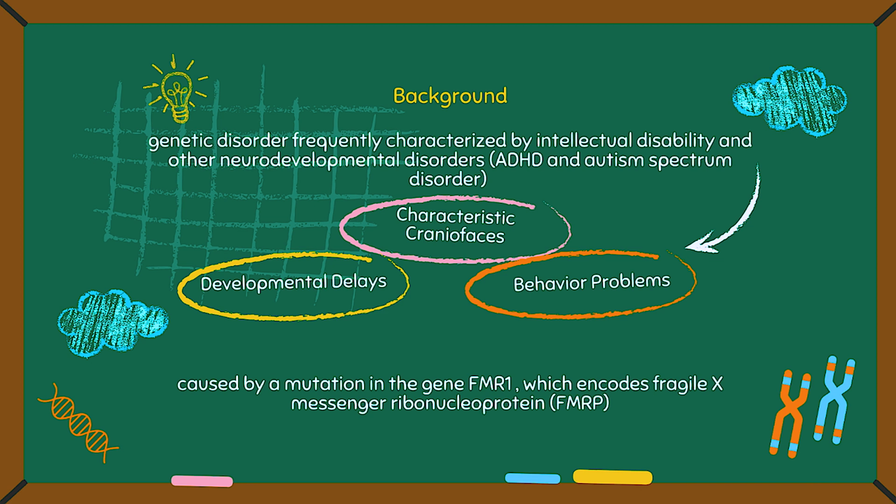FMRP plays a range of roles, including in brain development and function, such as binding to ribosomes and regulating the translation of some messenger RNAs in postsynaptic neurons, which is important for normal synapse development and neuroplasticity.